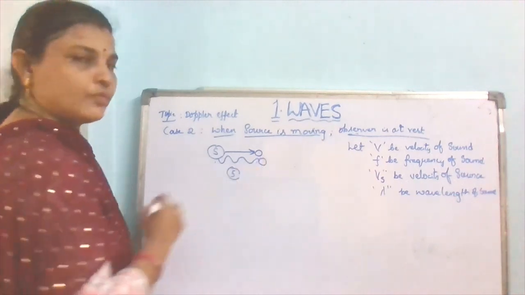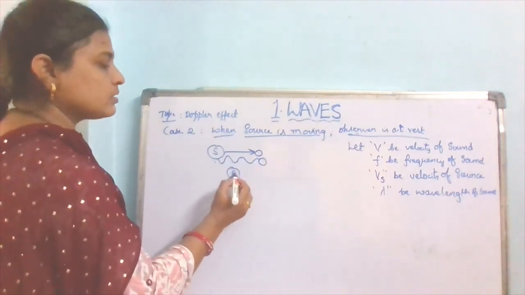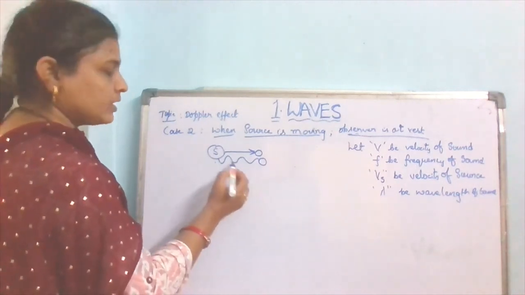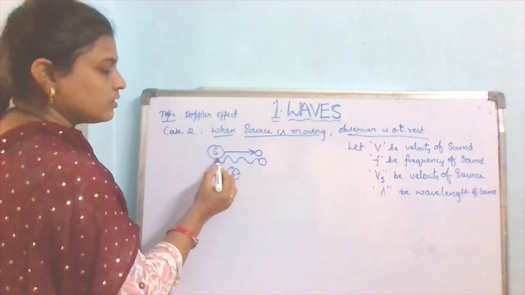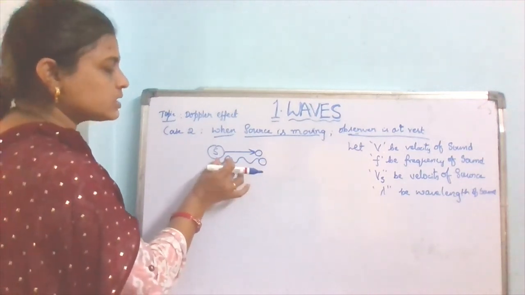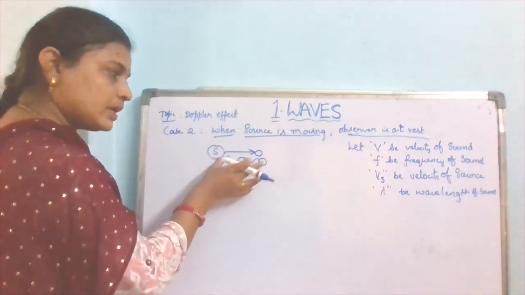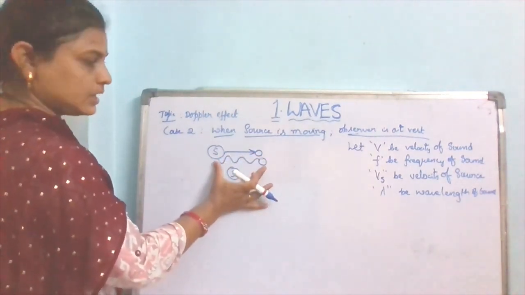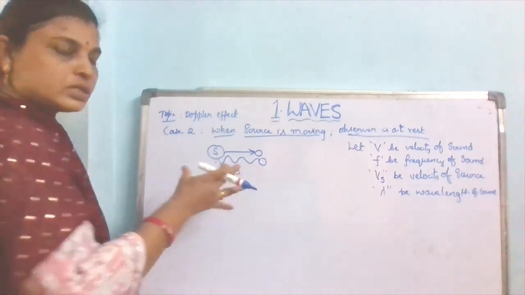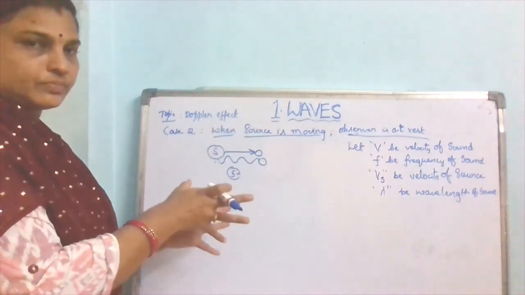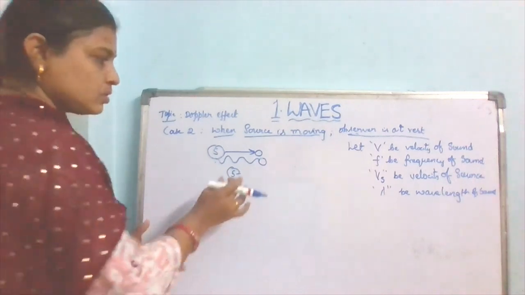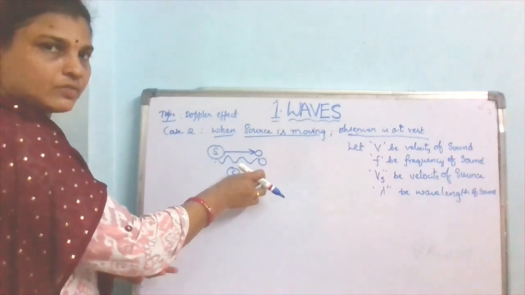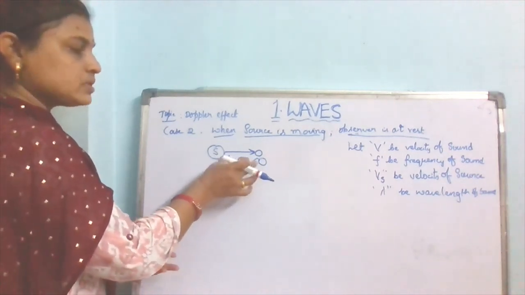Before that, when the source was here, the distance from source to observer was from here to here, because the sound is given by the source. So the sound is moving towards the observer, and what happens to the wavelength? The wavelength compresses.